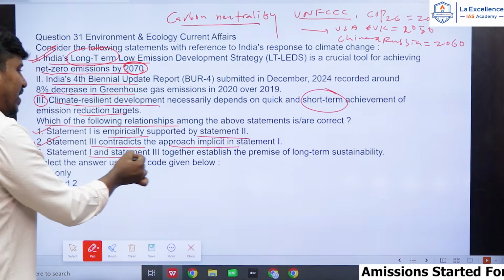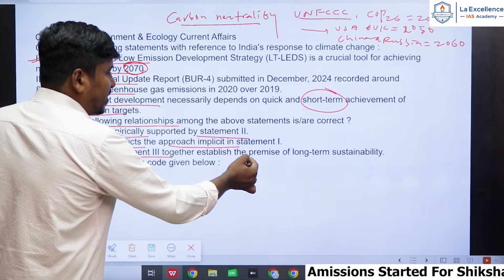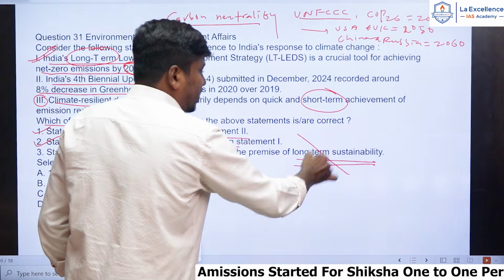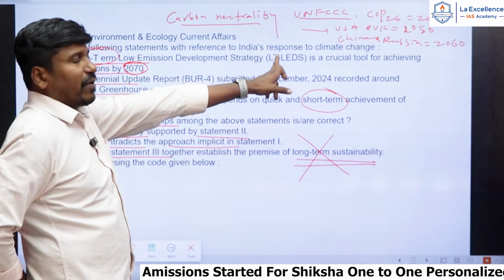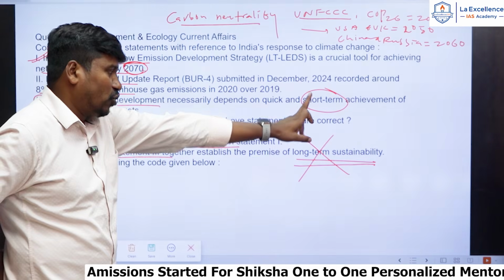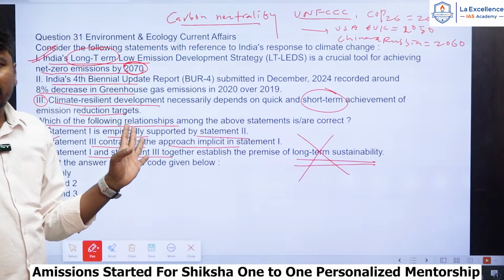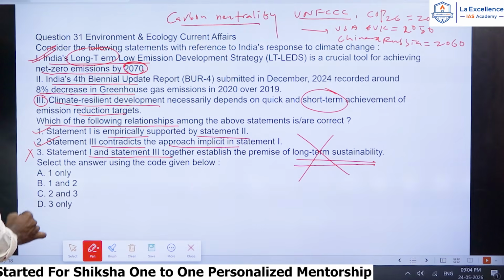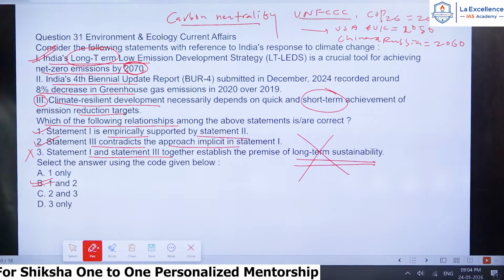And statement 1 and statement 3 together establish the premise of long term sustainability, that is the wrong statement, right? Because one explains long term and the other explains short term, both together will not explain the long term. That's why it's a wrong statement. The third statement is wrong. They're asking to select the correct ones, so only 1 and 2 are correct, right?